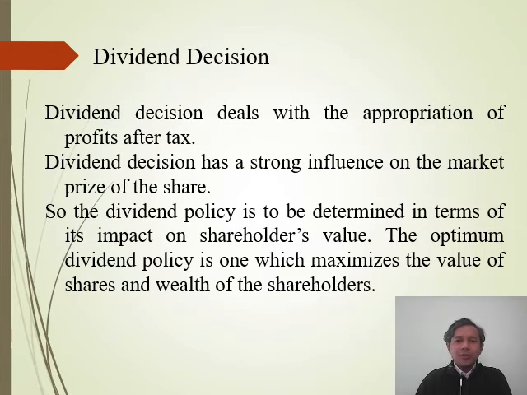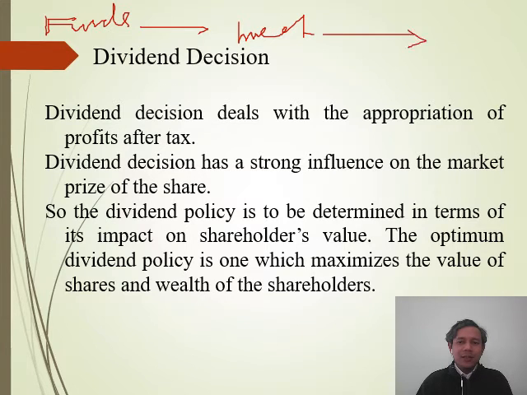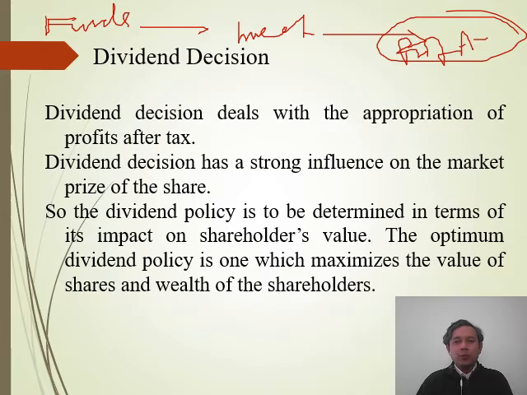Now the dividend decision is basically related to the decision where we are going to distribute the profit to the shareholders. Here the idea is very simple. The company is generating funds, so the company has funds and that fund is invested in the business. After investing in that business, the business will earn profit. Now what will happen with this profit? What will we do with this profit?